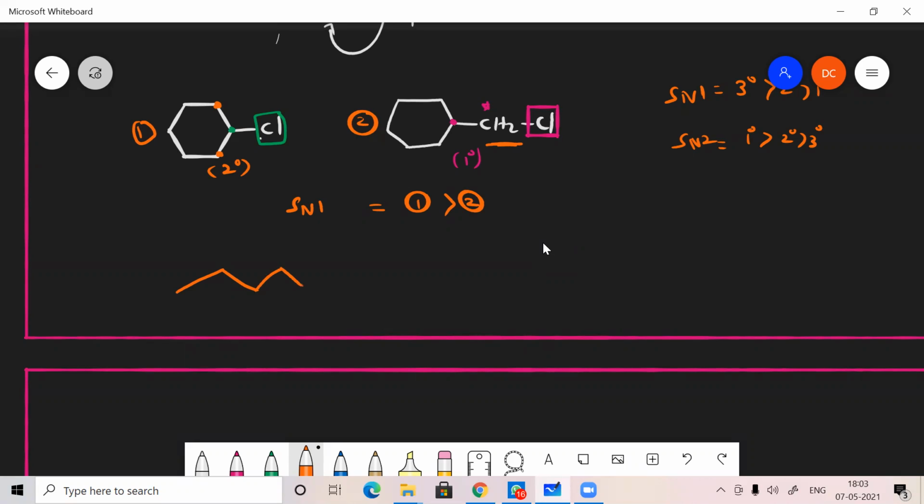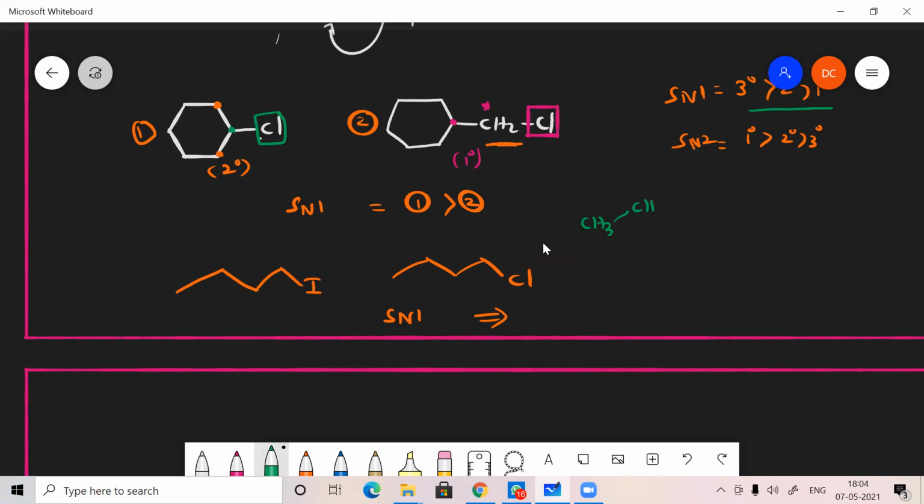And the next one is, suppose I'm using iodine here and chlorine here, where will the SN1 reaction be faster? Generally, SN1 means 3 to 1. But here, how can I write this molecule?